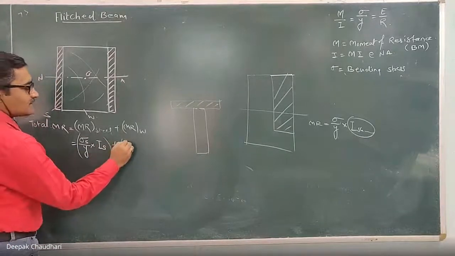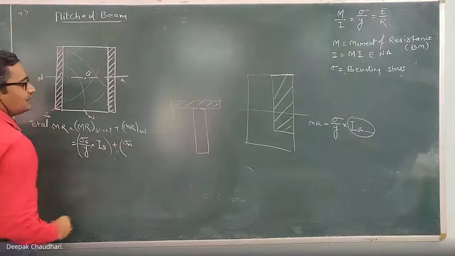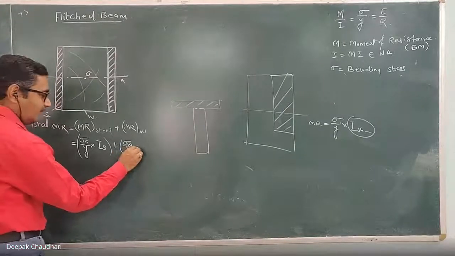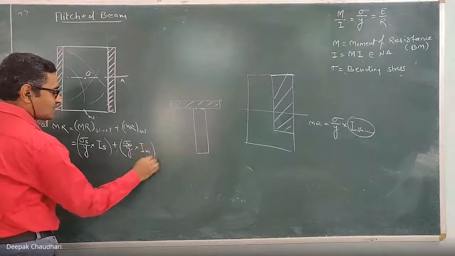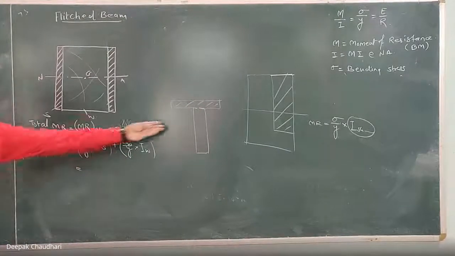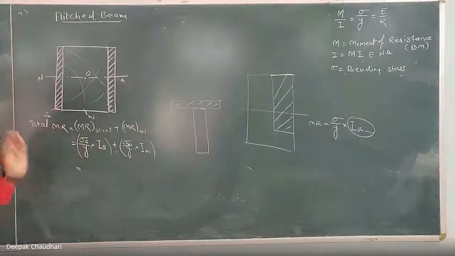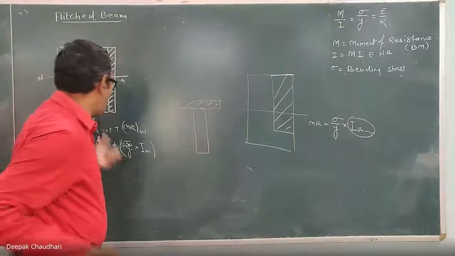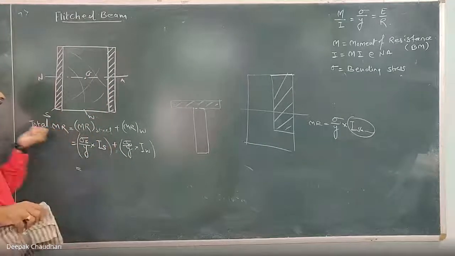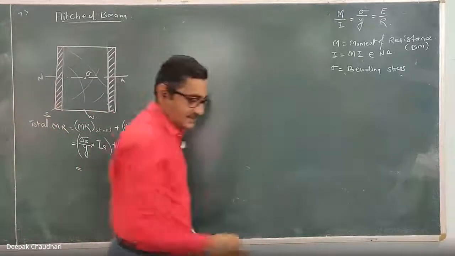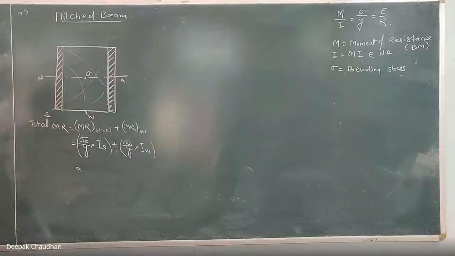Now, the moment of resistance of the wood is equal to the stress induced in the wood at a distance of y from the neutral layer, into the moment of inertia of the wood section. If you calculate this, you will get the total moment of resistance. It is just an extension of this. Since there are two different materials, we will calculate the two moments of resistance separately, and if you add them, you will get the total moment of resistance. One thing, so this is the moment of resistance. Second thing,